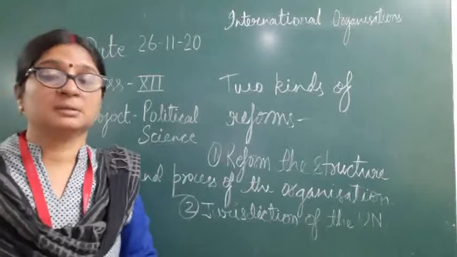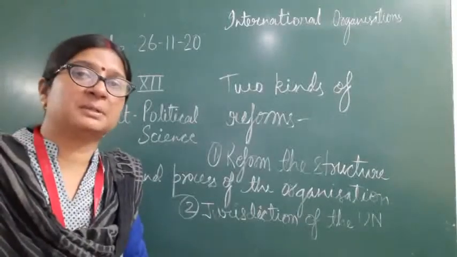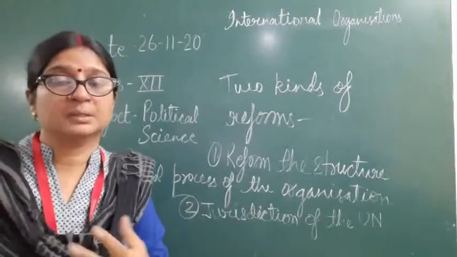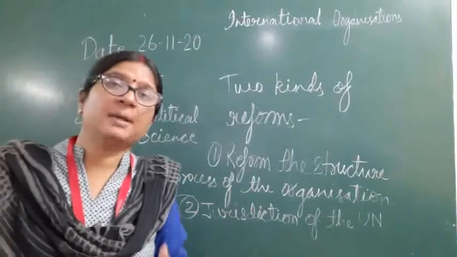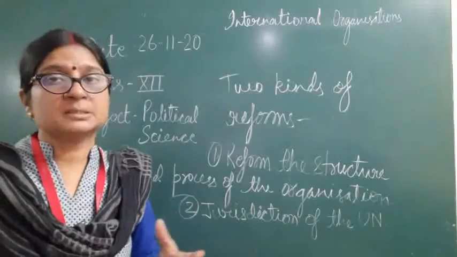Not only the number of permanent members, but the number of non-permanent members should also be increased. This is also the demand कि परमानेंट मेंबर्स को तो बढ़ाना ही चाहिए, नॉन परमानेंट मेंबर्स की भी नंबर बढ़नी चाहिए.